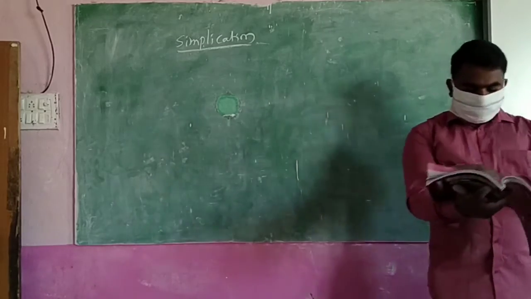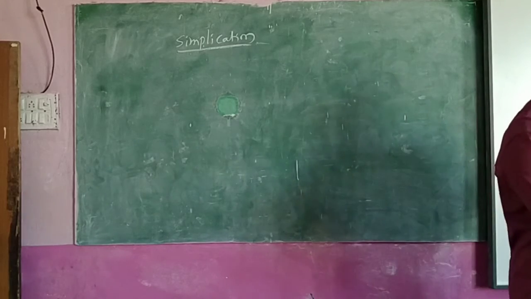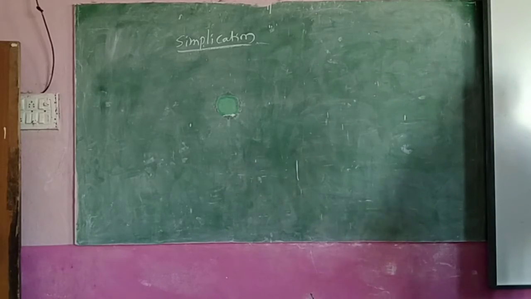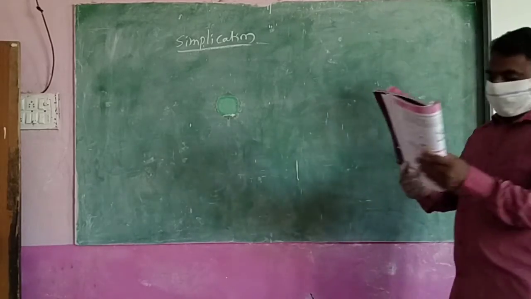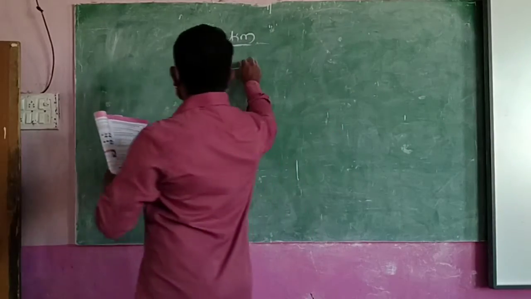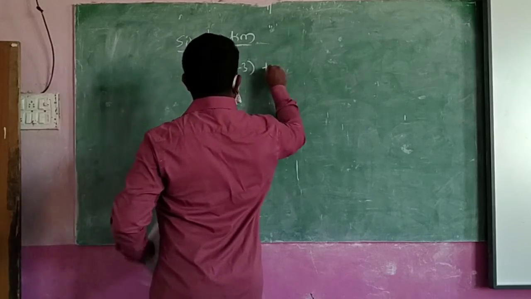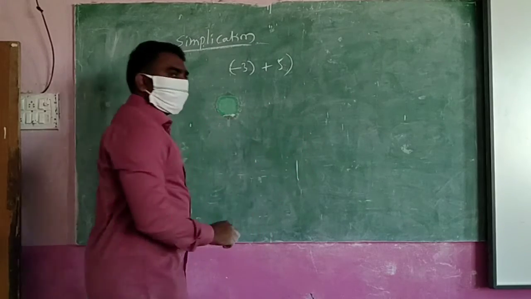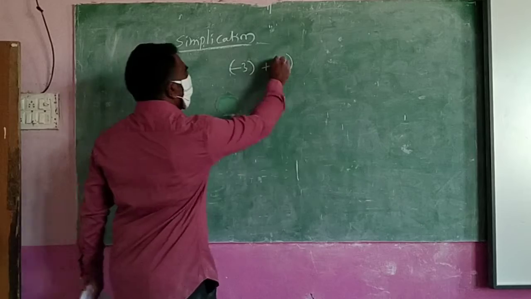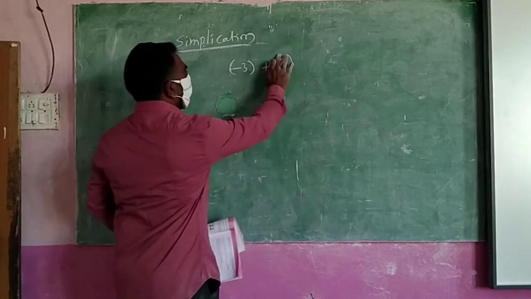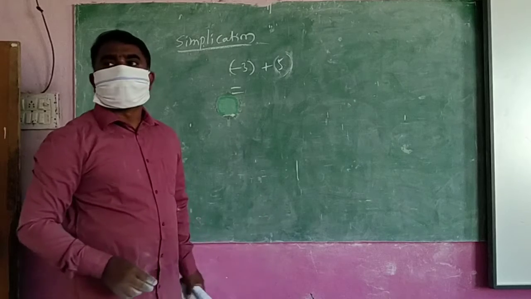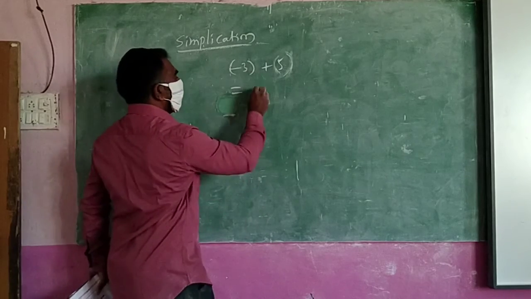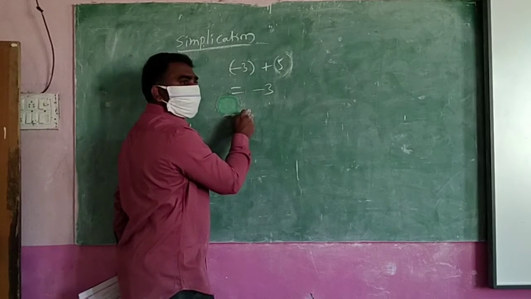And one more thing is there, Try This. Can you see here? Page number 79, try this. What is the first question you see here? Minus 3 plus 5. First of all, brackets are there, no? So you do one thing: first write it without brackets, then you will understand easily. Minus 3 means only one symbol is there.